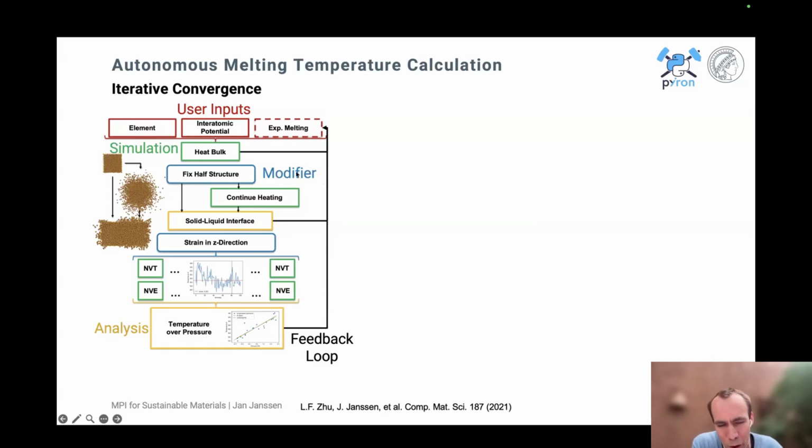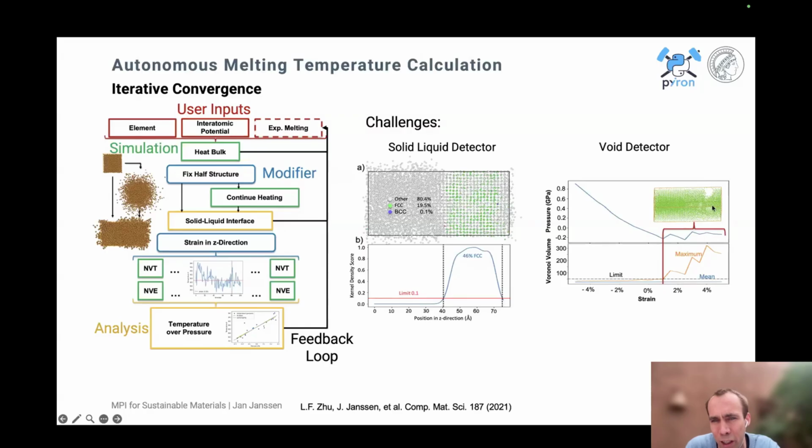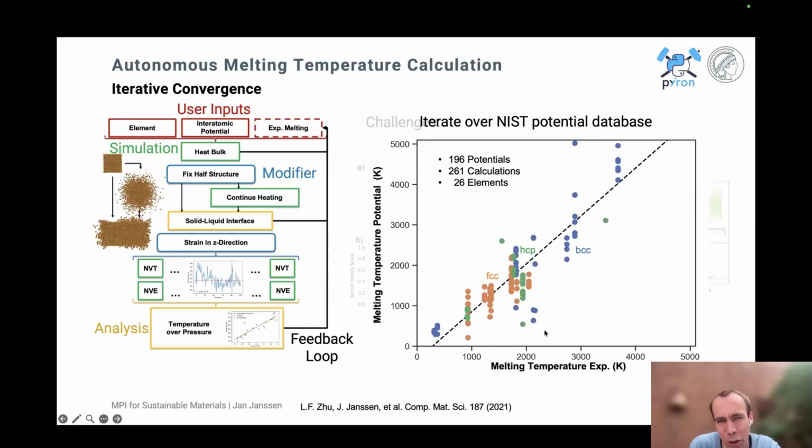So for us to go from a regular workflow to something which is autonomous, what we find is that we have to introduce a series of new detectors. For example, a detector to figure out the ratio of solid and liquid structures, or one that figures out when there are voids forming, in particular in the liquid phase. Once we have those detectors, this workflow can be applied to all different kinds of interatomic potentials, and really screen over the periodic table. But the highlight here is to first focus on building the analysis, and then with this analysis you are able to automate the workflow and really submit it and forget. All right, so that was that part.